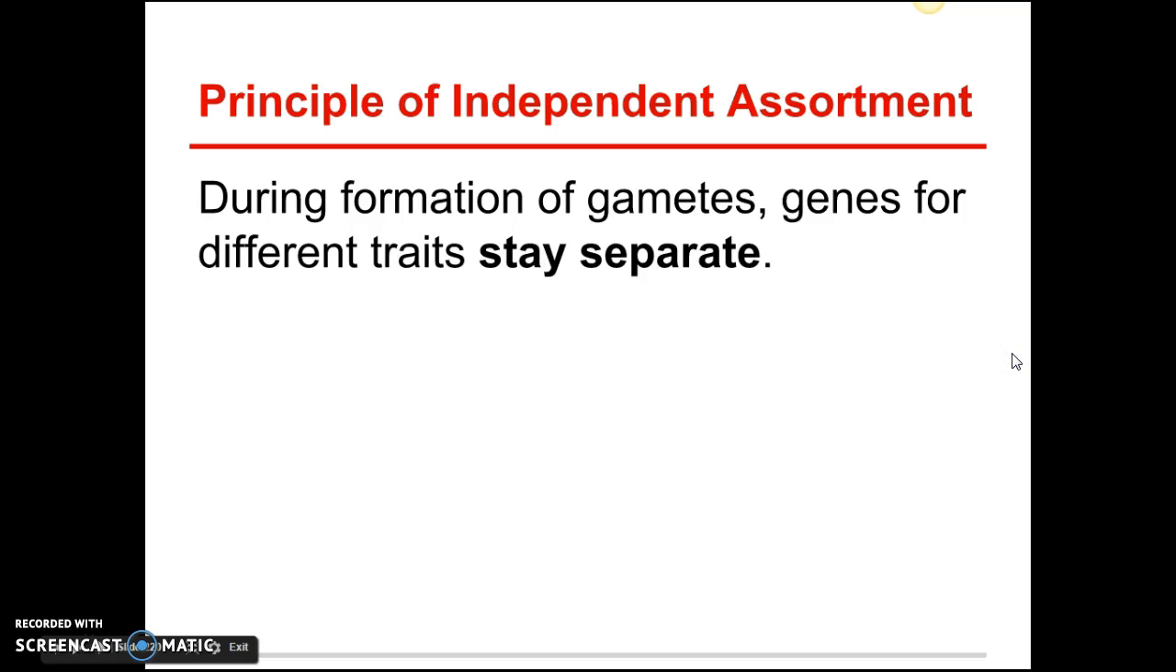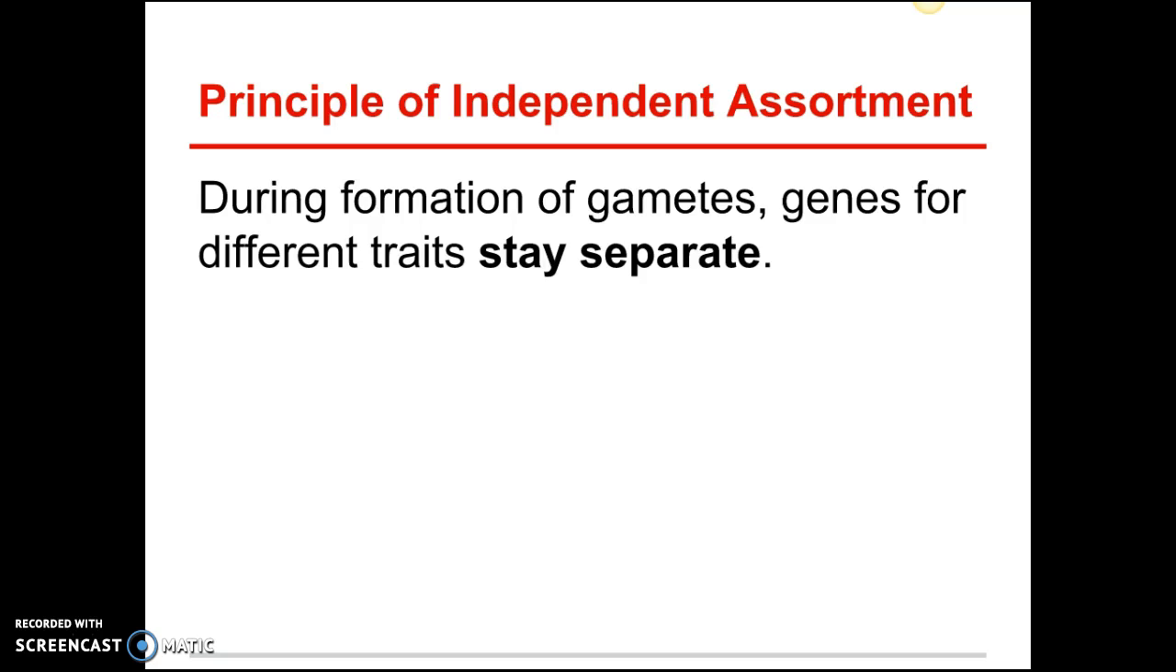Principle of independent assortment. This is the idea that when we are making sex cells during meiosis, the genes for different traits stay separate. So when I say that crossing over is happening, it doesn't mean all the chromosomes in the whole cell are mixing with each other. It means that all of the copies of chromosome 1 are mixing together. So all the possible genes that you have for eye color are mixing together, and then they randomly get assigned to the cells at the end.